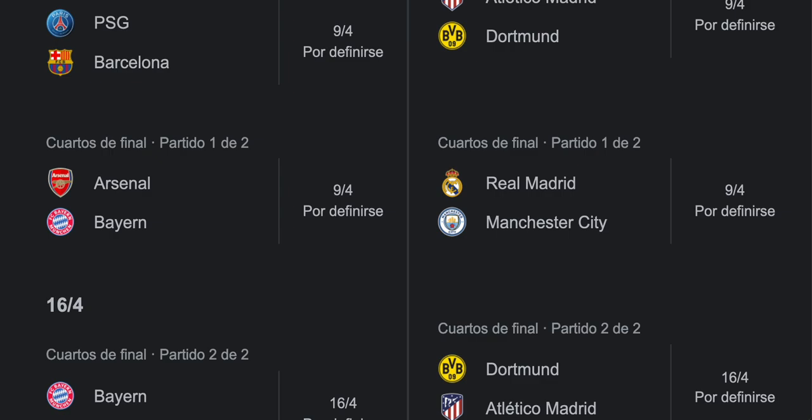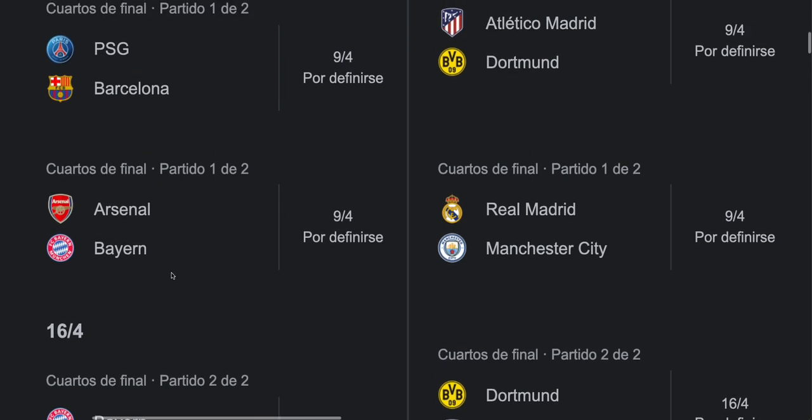And Bayern Munich at this moment are in second place with 57 points in the Bundesliga, the German league. They have 10 games less than Bayer Leverkusen, and they are going to lose the Bundesliga for the first time in 10 years, because remember that Bayern Munich have been champions for 10 consecutive years. So this time they won't be, and Bayer Leverkusen is going to lift the trophy. And about this match, remember that Arsenal qualified to the quarterfinals for the first time in 14 years.